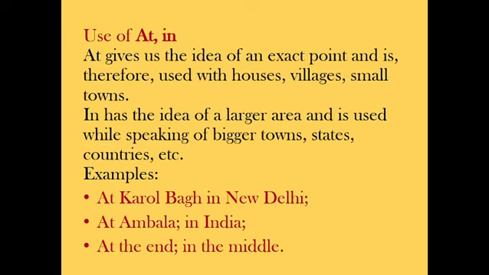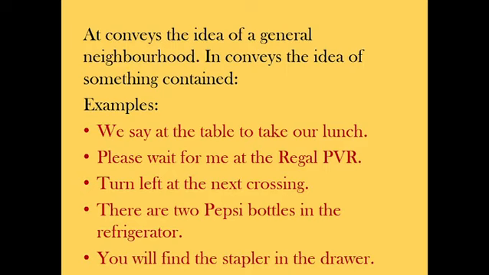Use of at or in. At gives us the idea of an exact point and is therefore used with houses, villages, small towns. In has the idea of a larger area and is used while speaking of bigger towns, states, countries, etc. Examples: at Karol Bagh in New Delhi, at Ambala in India, at the end, and in the middle. Again, easy. We are speaking about prepositions of location over here, or preposition of place.